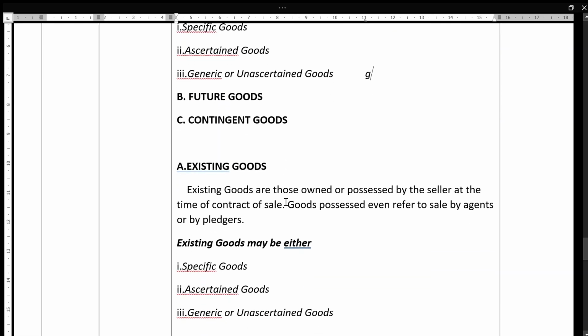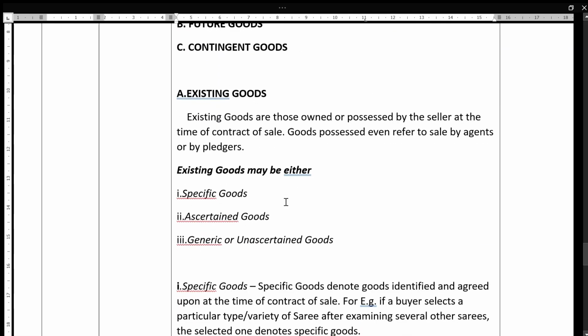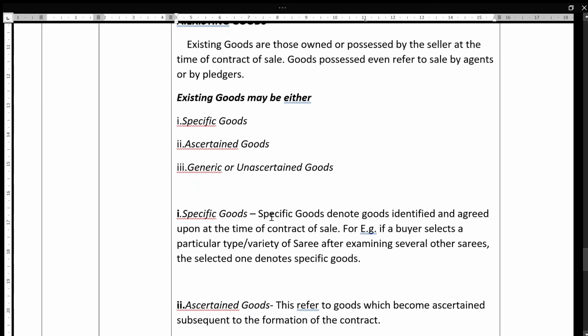Now see here, existing goods. The goods which are owned or possessed by the seller at the time of the contract of sale, or even the goods possessed by the agents, sale by agents or by pledgees. So those goods are also existing goods. Okay, existing goods have three categories.